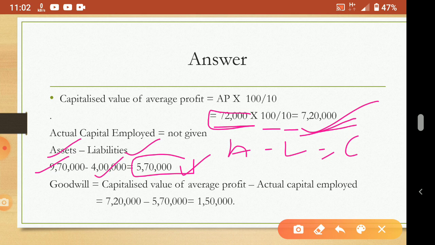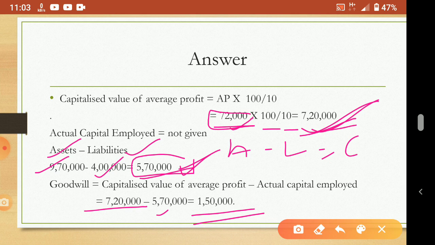But this particular firm invested only 5,70,000 and is still getting 72,000 profit. The difference between these two will be goodwill. So the capitalized value of average profit is 7,20,000, minus the actual capital employed 5,70,000. The difference is because of goodwill. Our firm is getting extra performance, excess profit, and that profit is known as goodwill.